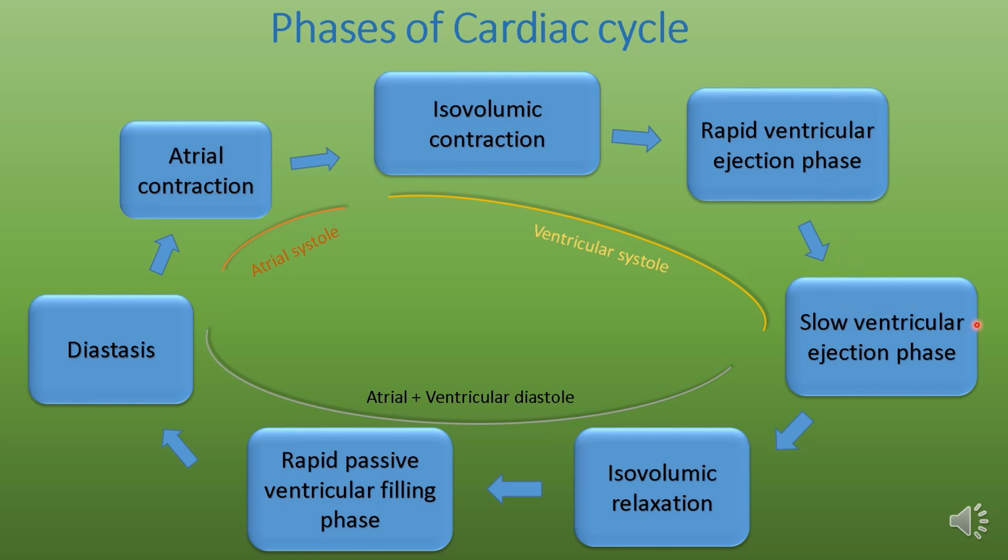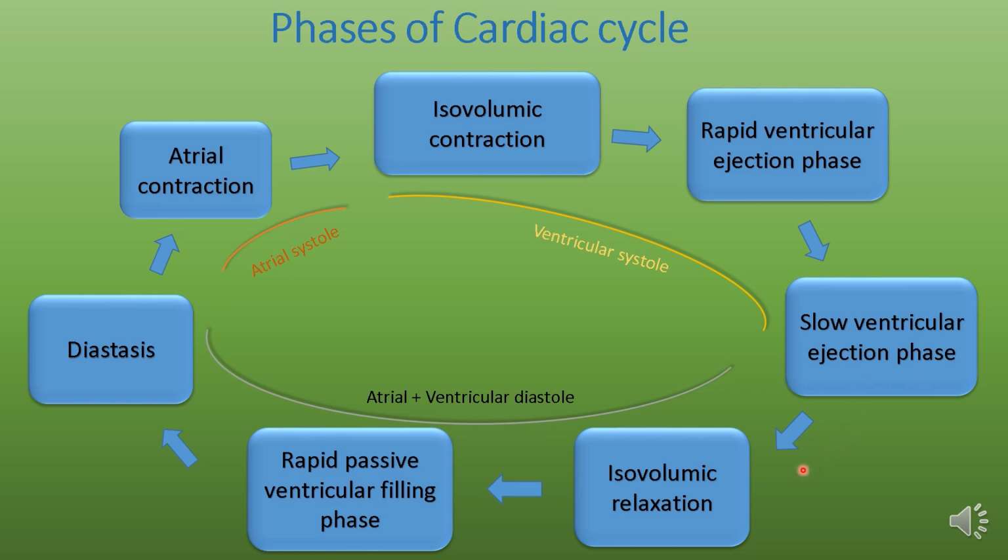Slow ventricular ejection phase: in this phase, ventricular pressure decreases, but it is still more than aortic pressure. So, the blood ejected from the left ventricle into the aorta is slow because pressure has decreased in the left ventricle.